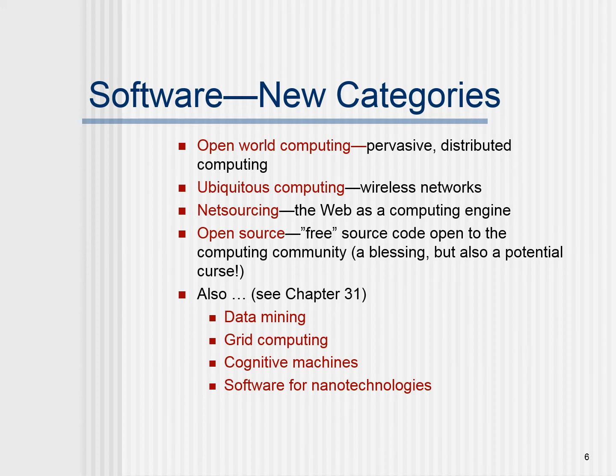In order to combine them, a lot of software is coming up: net sourcing, open source software, and also in different areas of the latest technical subjects like data mining, grid computing, cognitive machines, and nanotechnologies. A lot of software is being generated to satisfy the needs of their own services.